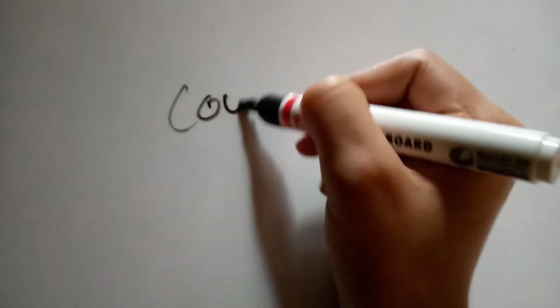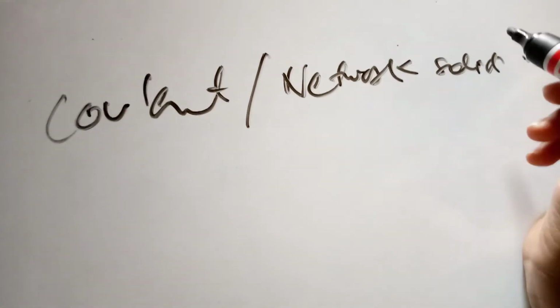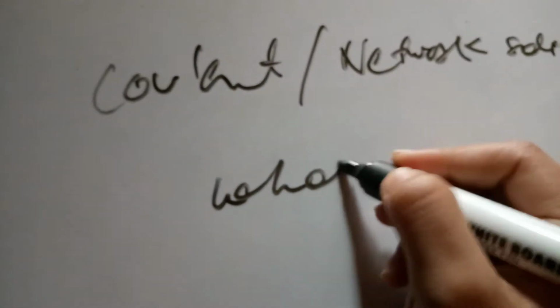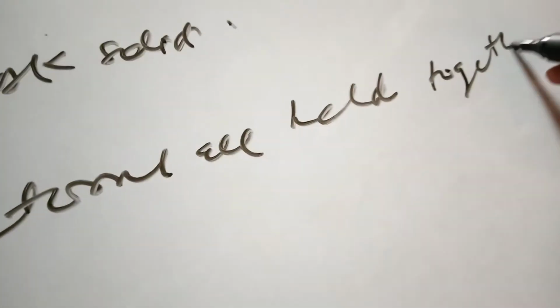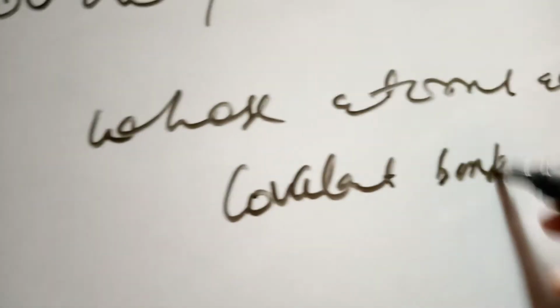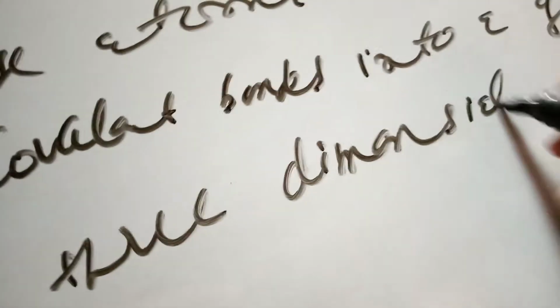Now it's time to define covalent or network solid. It is defined as one whose atoms are held together by covalent bonds into a giant three-dimensional array.